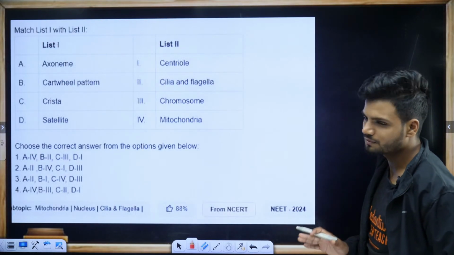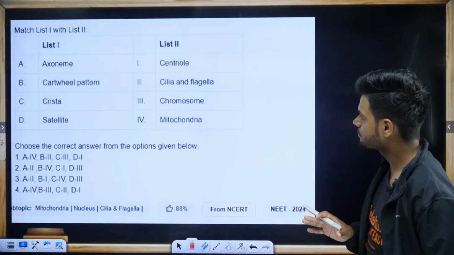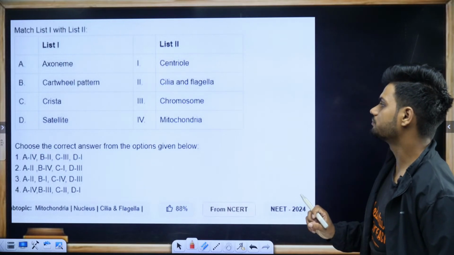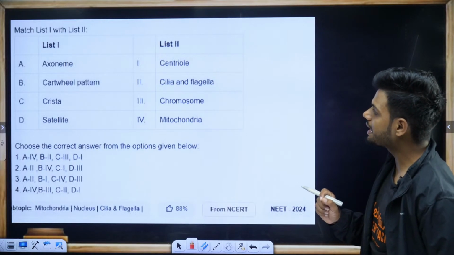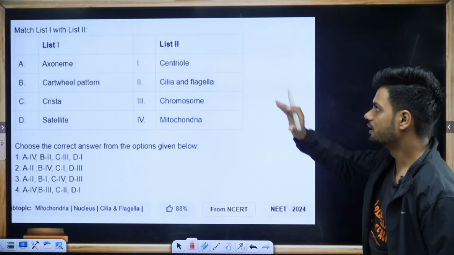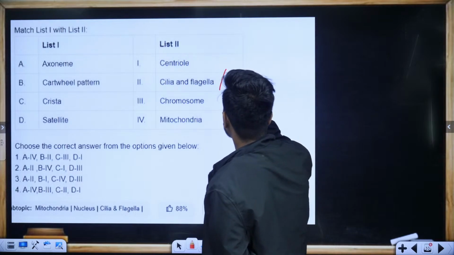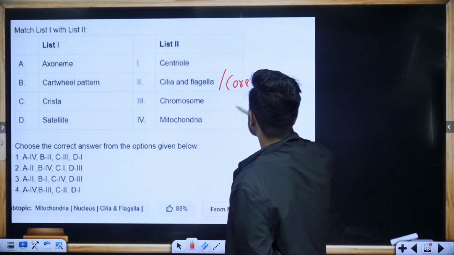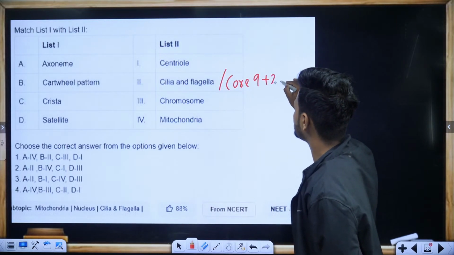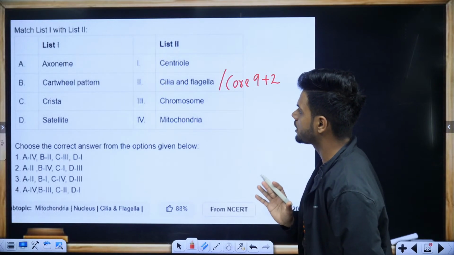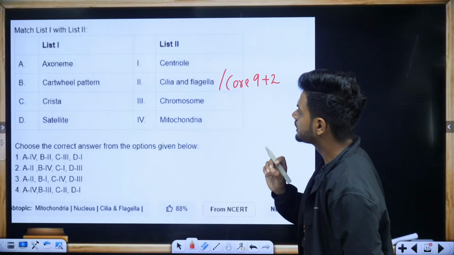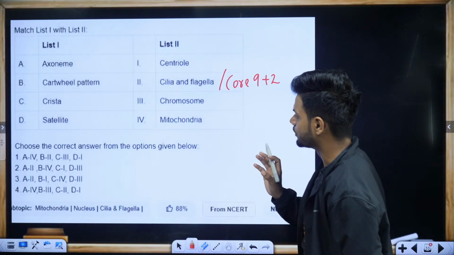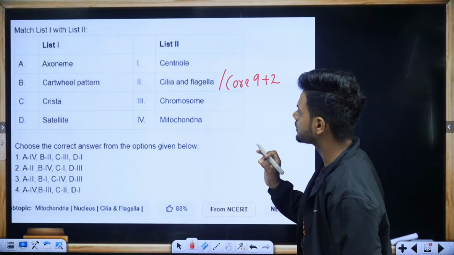Very simple again. Understand. Axoneme. First of all, tell me, where did we study axoneme? We studied axoneme in cilia and flagella. The entire core in the 9+2 arrangement of cilia, we find axoneme. So A is going to be 2. What about B? Cartwheel pattern, that is centriole. So A is going to be 2, B is going to be 1.